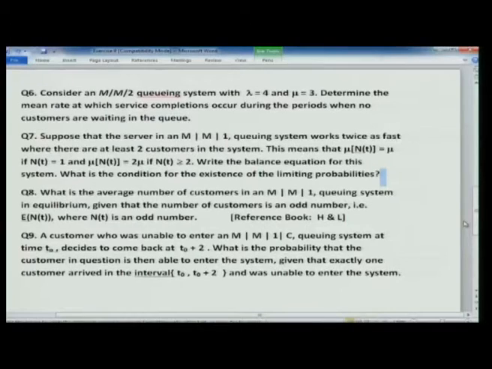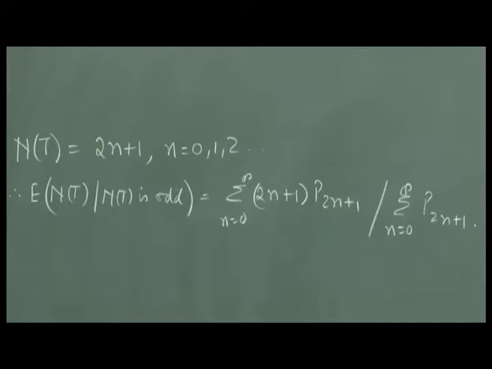Question 8 is: what is the average number of customers in an M/M/1 queuing system in equilibrium given that the number of customers is an odd number, that is, you have to find the expected value of n t where n t is an odd number. Here again I have taken this problem from Hillier and Lieberman. Your n t will be equal to 2 n plus 1 as n varies from 0, 1 to infinity, since we are asking for an odd number of people in the system.